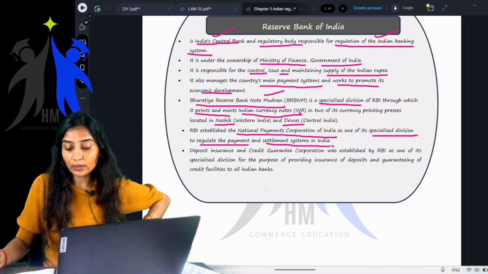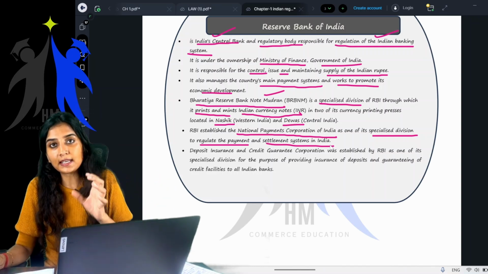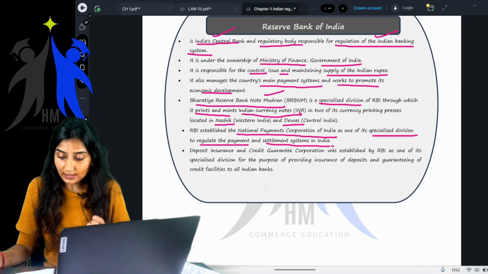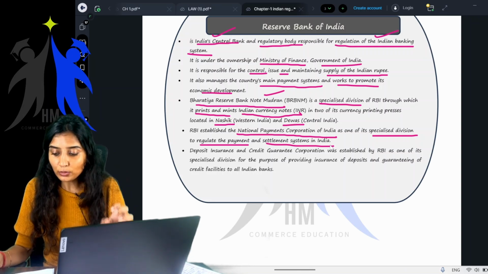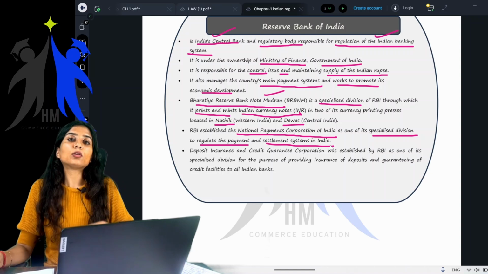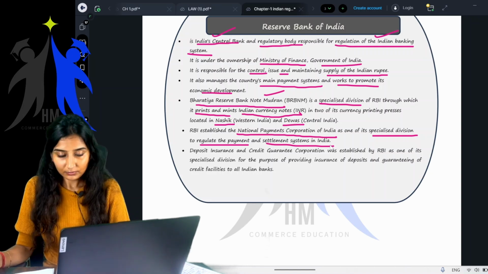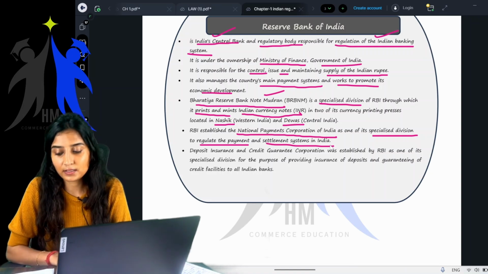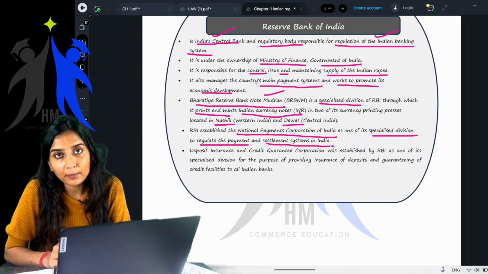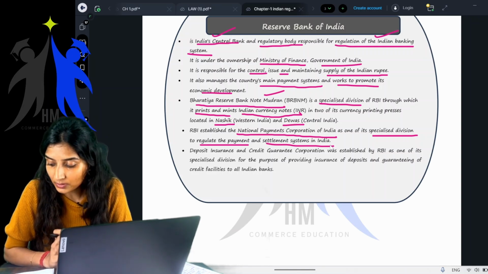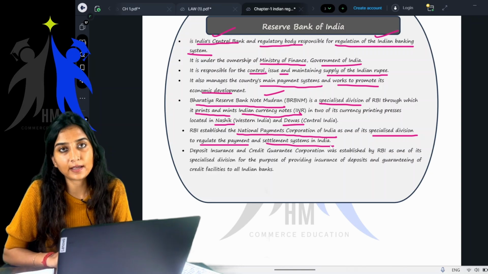So what does it do? To operate the retail payments and settlement systems in India, NPCI works. NPCI works to operate the retail payments and also to settle with the settlement systems in India. Also, if you know, the UPI, RuPay, BHIM, all of these were introduced. These are the products launched by NPCI.